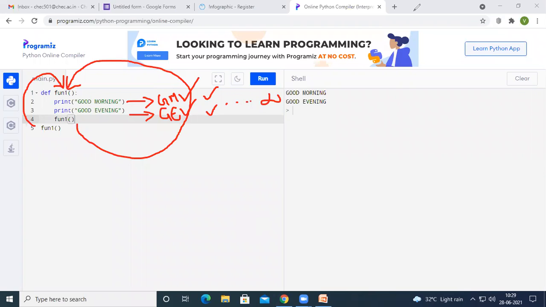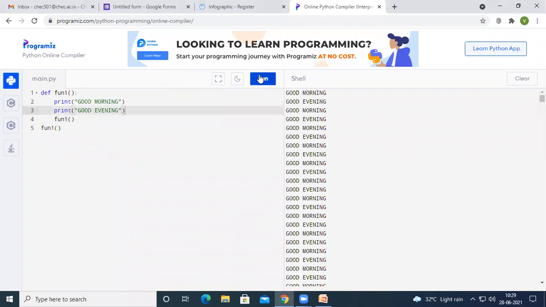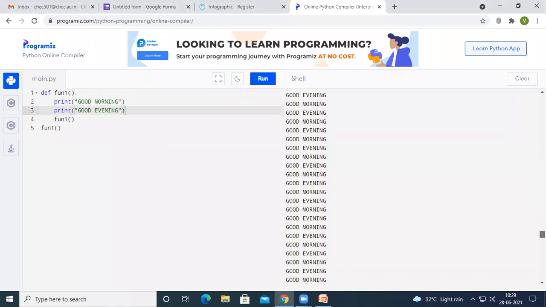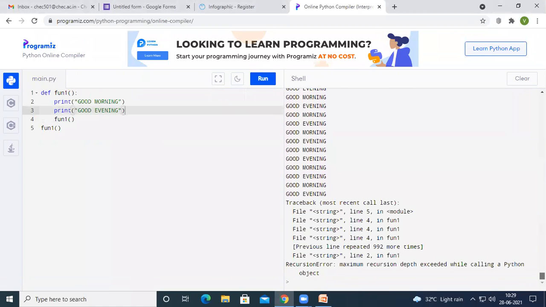Let us execute this one. You can see the output. Good morning followed by good evening has been printed n number of times. See here at the end, we got an exception. Exception means one type of error. See here, previous line repeated 992 more times. So good morning and good evening has been printed for 992 times, right?